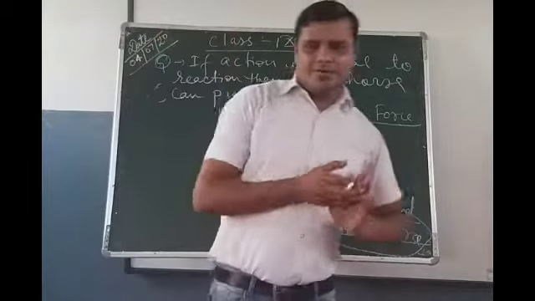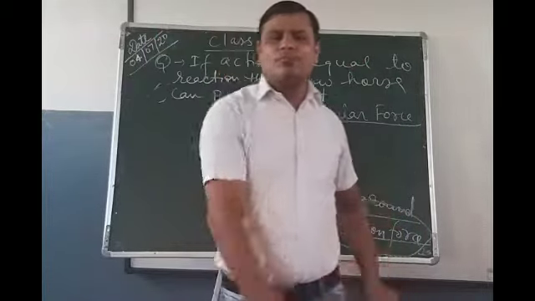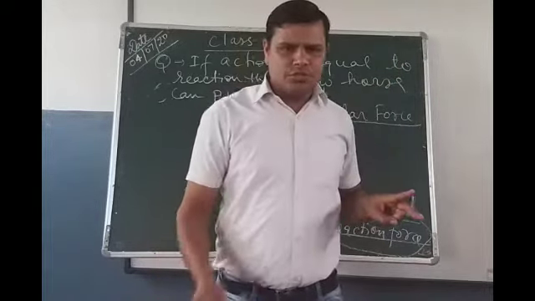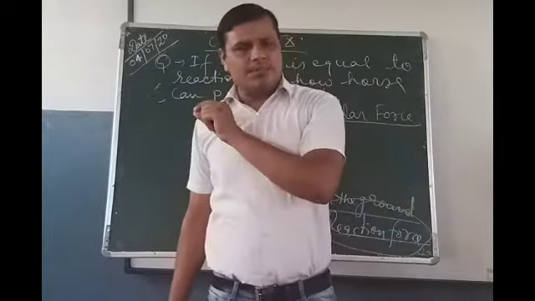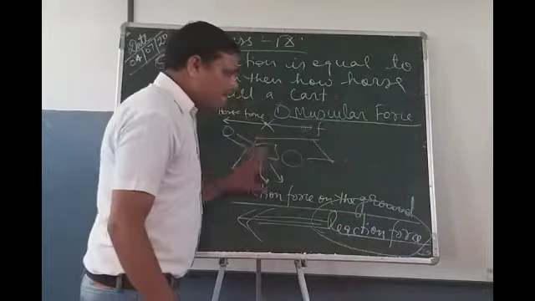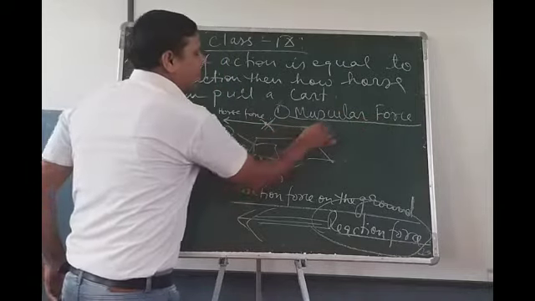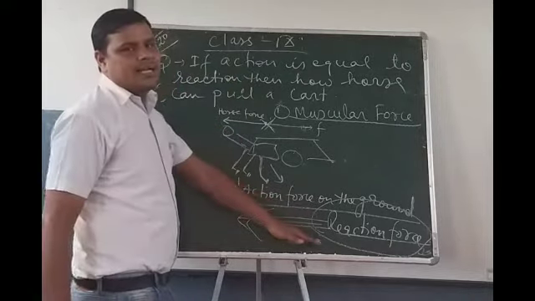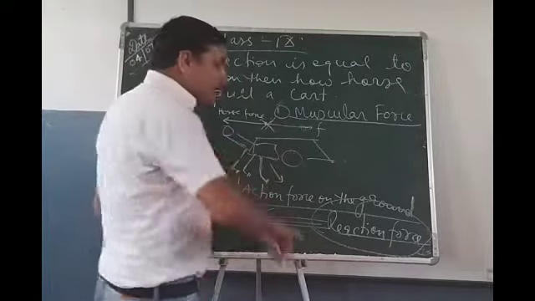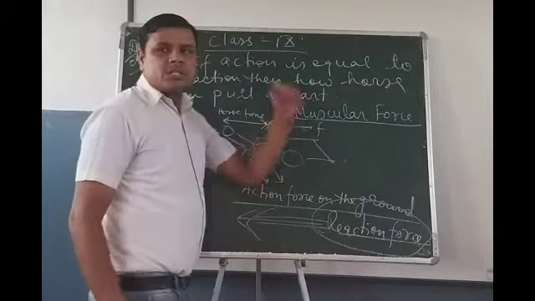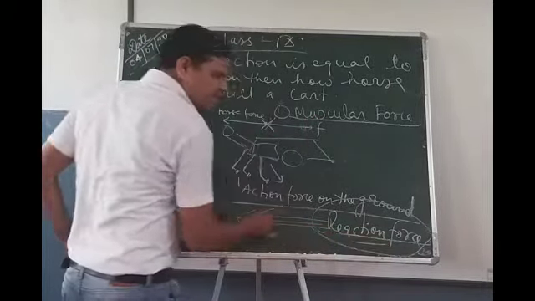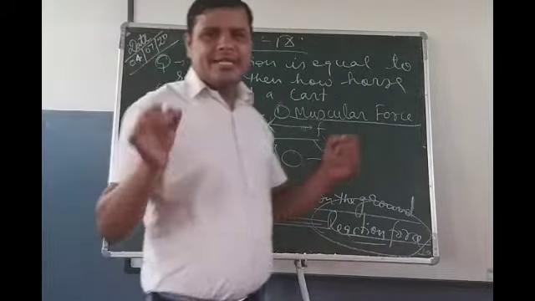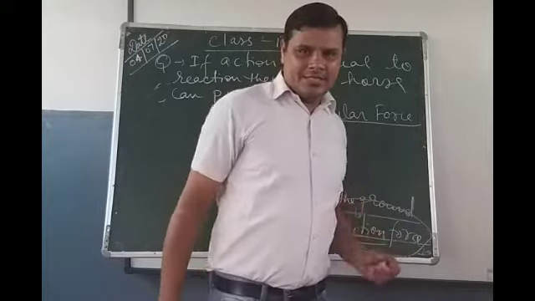Now next time when you want to answer, how will you answer? How can a horse pull a cart? Horse applies two types of forces. First type of force, that is muscular force, but due to the muscular force it can't pull the cart because it is minimized by frictional force. But the second type of force, that is applied by the horse on the ground, that is action force, and in return, on account of Newton's third law of motion, the reaction force will be applied in the forward direction and the horse can pull a cart like this.